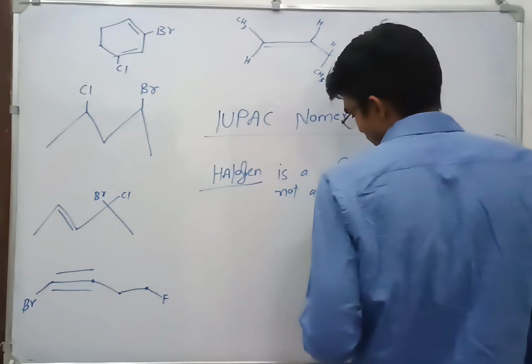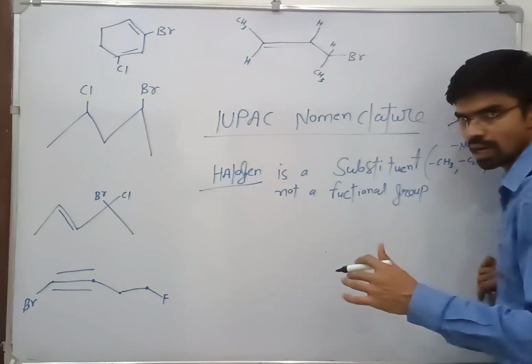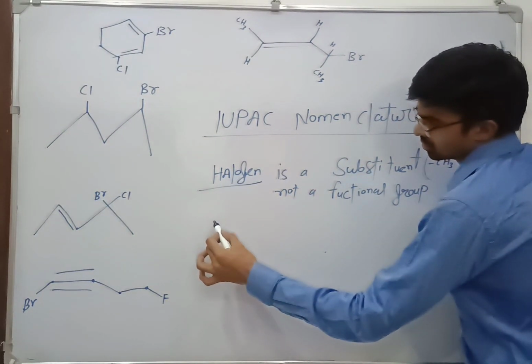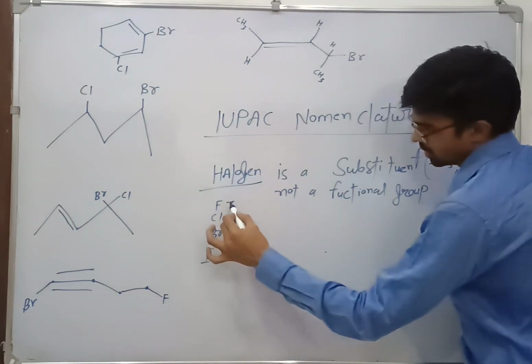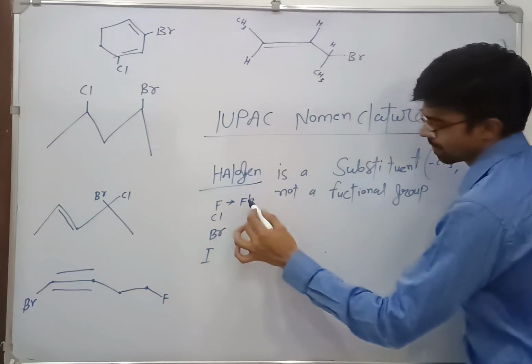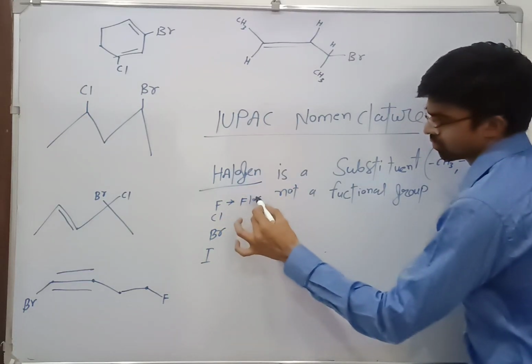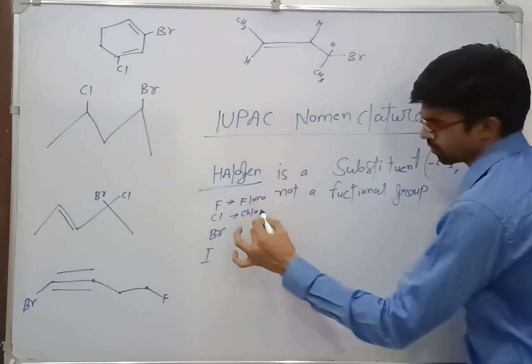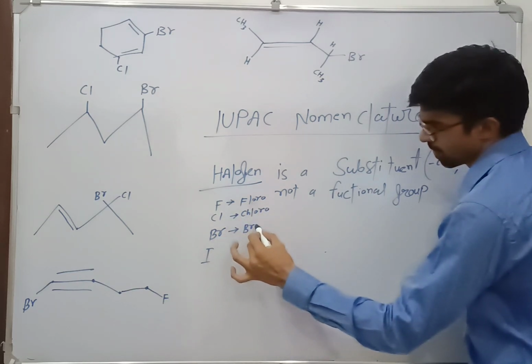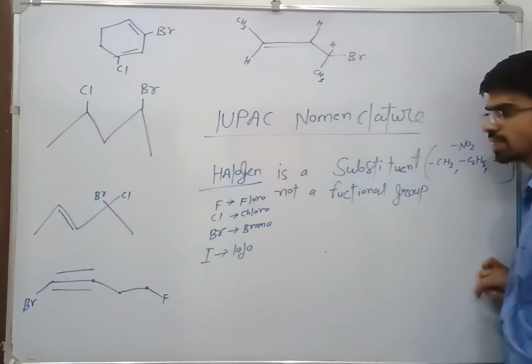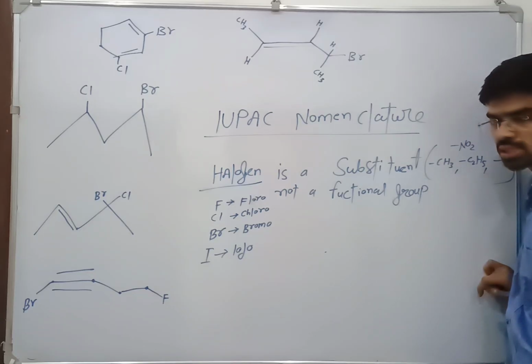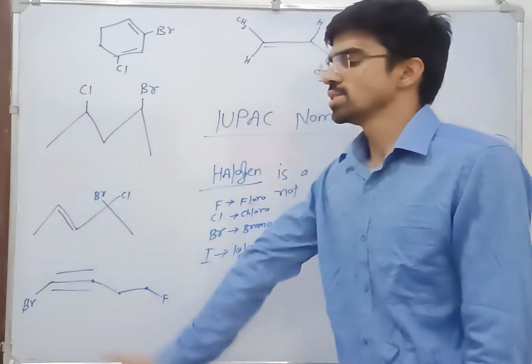Whenever we name the halide compound, we start with the halogen. See, like chlorine, bromine, iodine, and fluorine. They are pronounced as fluoro and chloro and bromo and iodo. So we will start with the prefix halide. We put the prefix halide like fluoro, chloro, bromo, iodo like this. I have written some examples.